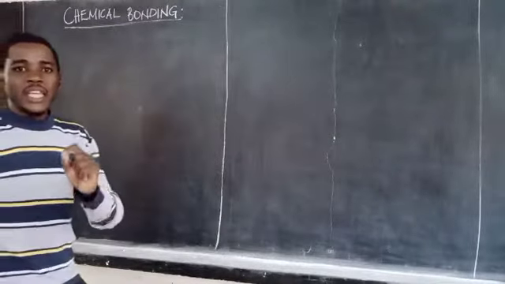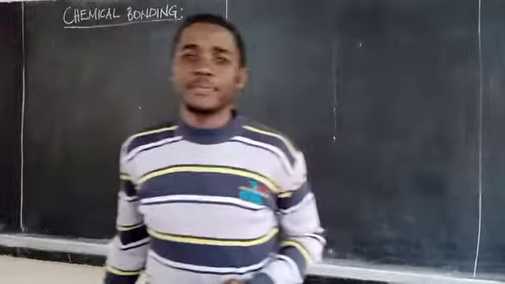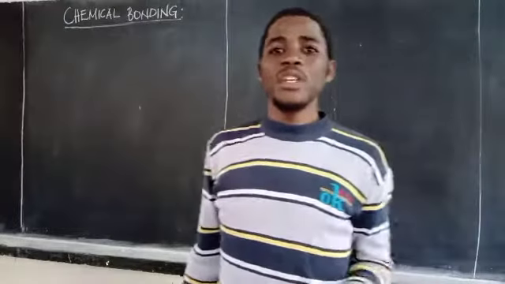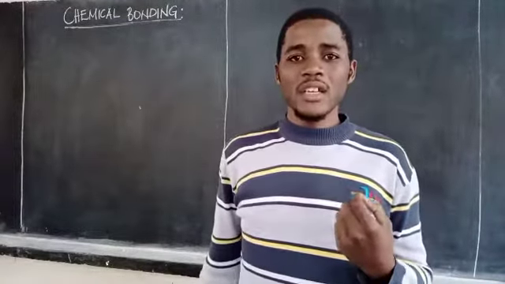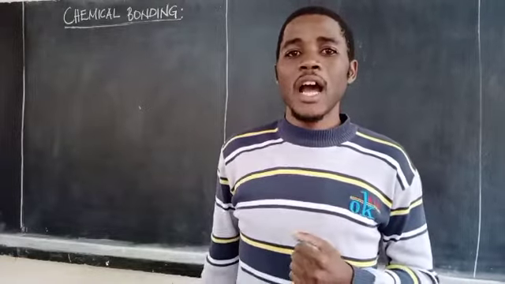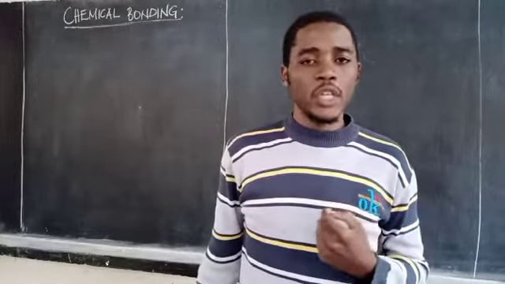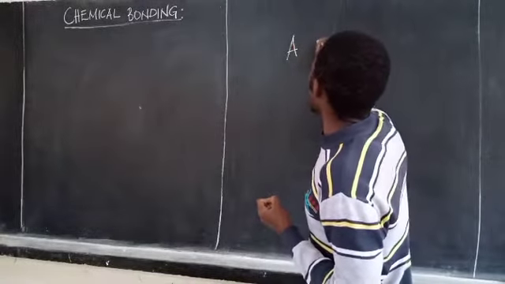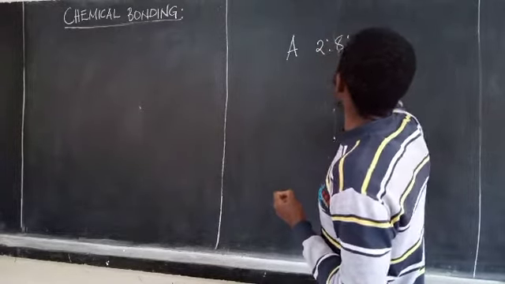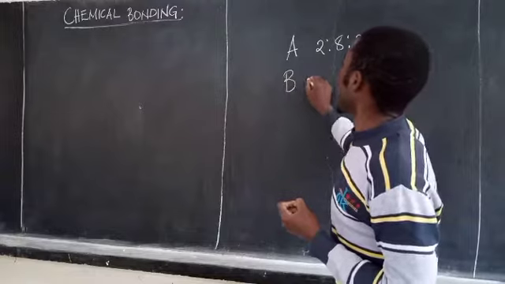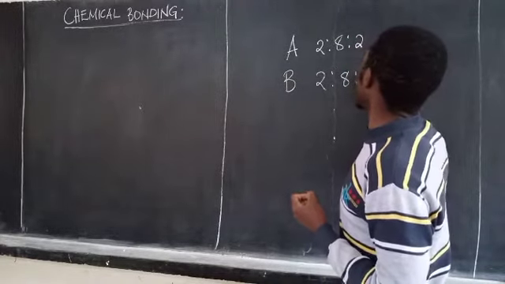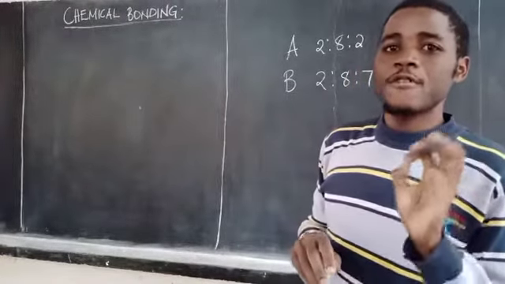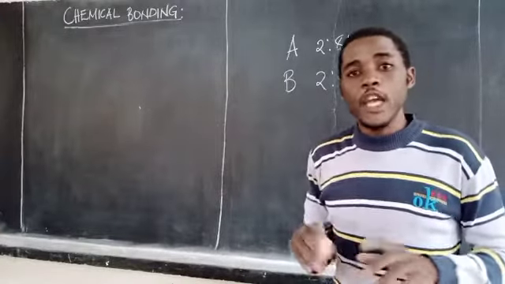Therefore, what is chemical bonding? This is simply a process of combining atoms, basically, to get them a stable electronic configuration. In other words, if you have an atom A, for example, which has electronic configuration 2,8,2, and you have another atom whose electronic configuration is 2,8,7, both of them are unstable because they have some not fully filled energy level. They will find a way of sorting themselves.